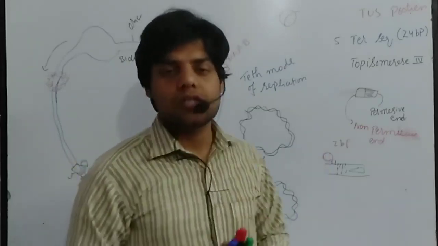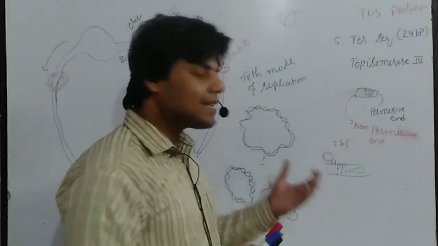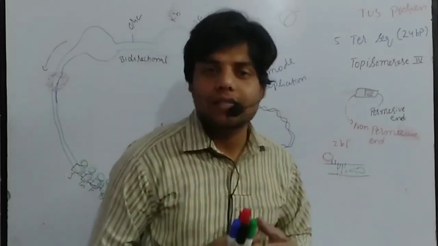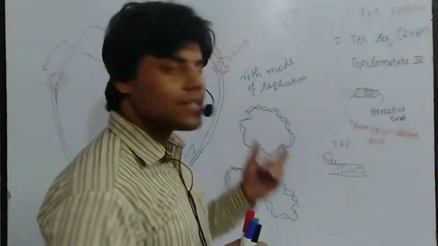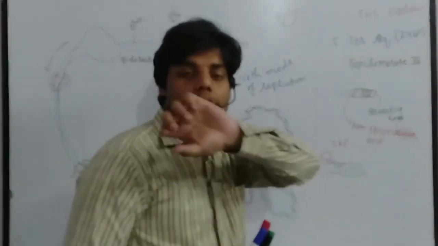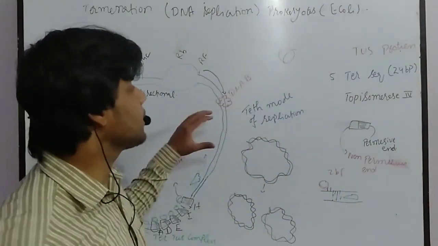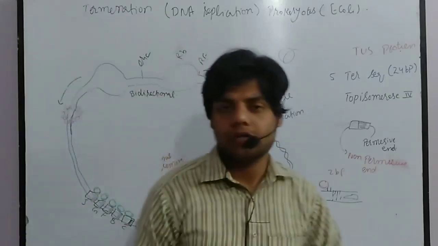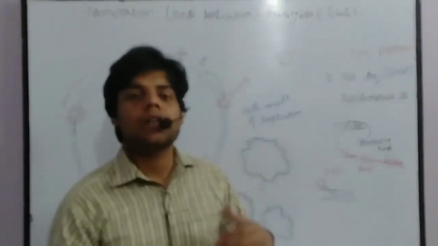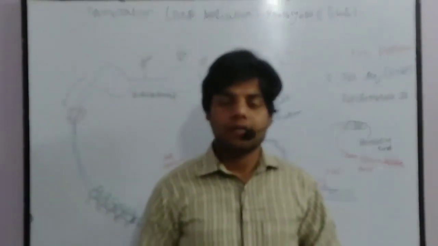Why is this called semi-conservative? Because in this case, one strand is conserved, and the other new strand is formed. So that's in a sense all about the termination inside the prokaryotes. Okay, that's all about DNA replication inside the prokaryotes.